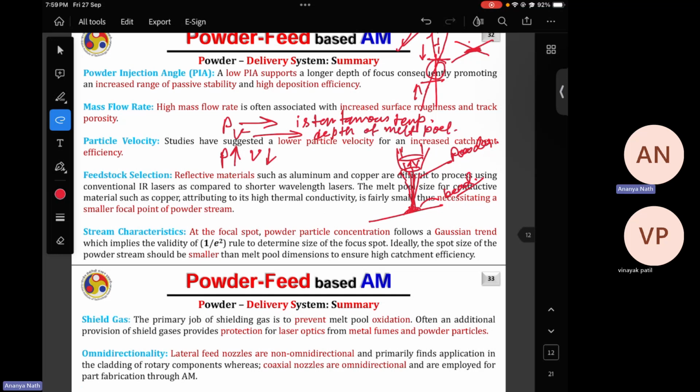Now, if you go for very high laser power and very low scan speed, then you may come to the point of keyhole formation. Now, again, if you are depositing the material in keyhole mode, if you do not know what a keyhole is, I can show you. So basically, when you increase the laser power very high, the laser goes inside the material more,